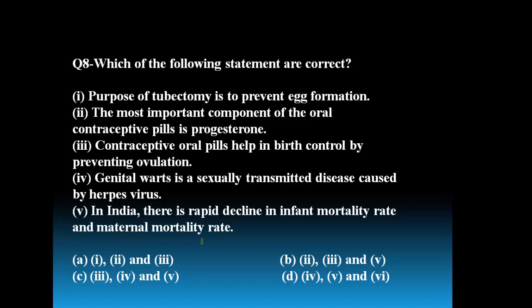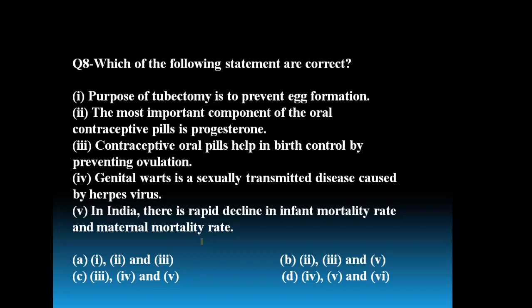Genital warts is a sexually transmitted disease caused by herpes virus. In India, there is a rapid decline in the infant mortality rate and maternal mortality rate. So these are some statements selected from the topic reproductive health, and now we have to identify which are the correct statements.